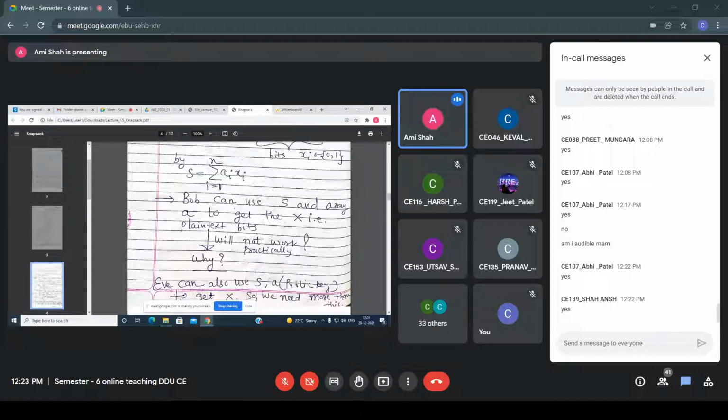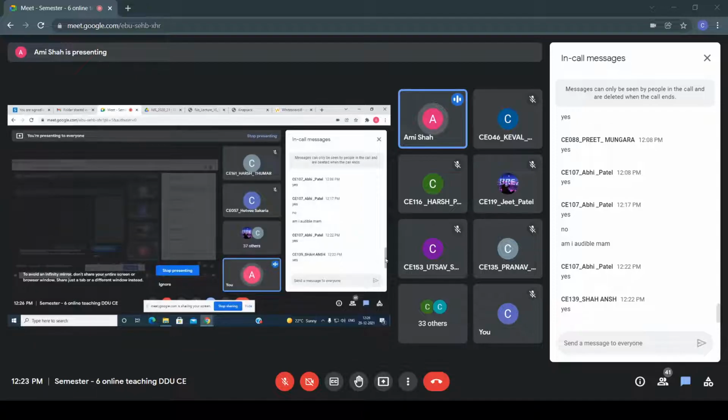But see, if the attacker also uses this S and A, because A is public, the attacker can also get the plain text. So that's why I can say that this knapsack problem is not secure. Got it, what I'm trying to say? Is it clear, everyone? Is it clear to you all?